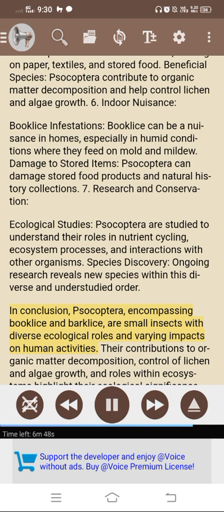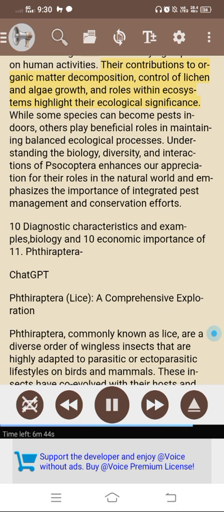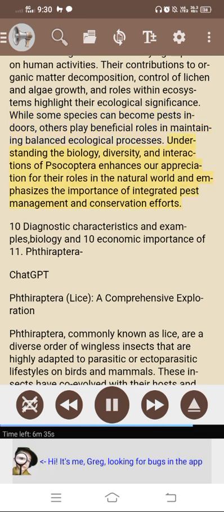In conclusion, Socophthera, encompassing book lice and bark lice, are small insects with diverse ecological roles and varying impacts on human activities. Their contributions to organic matter decomposition, control of lichen and algae growth, and roles within ecosystems highlight their ecological significance. While some species can become pests indoors, others play beneficial roles in maintaining balanced ecological processes. Understanding the biology, diversity, and interactions of Socophthera enhances our appreciation for their roles in the natural world and emphasizes the importance of integrated pest management and conservation efforts.